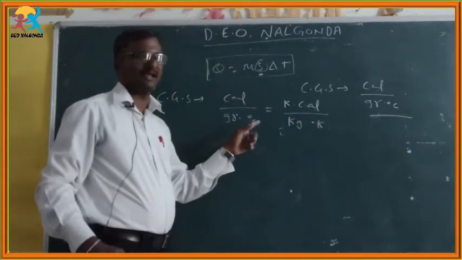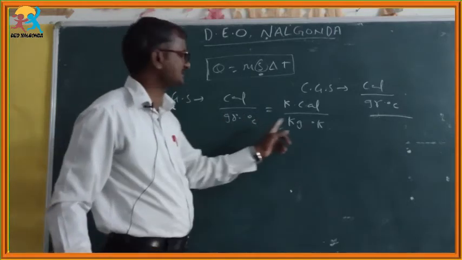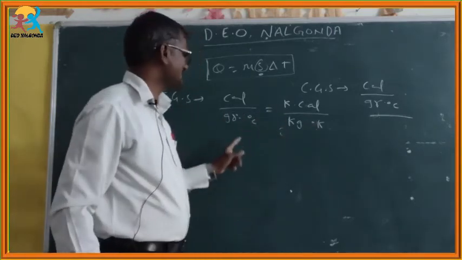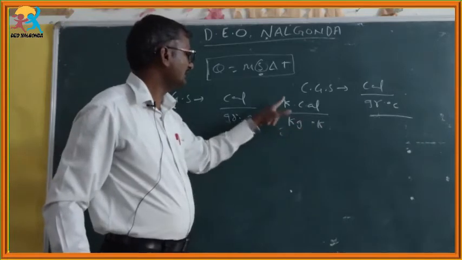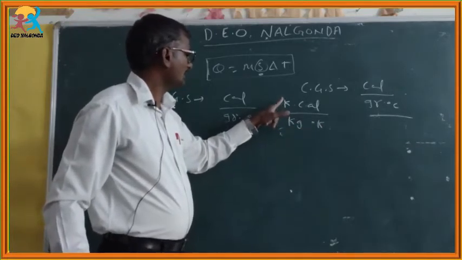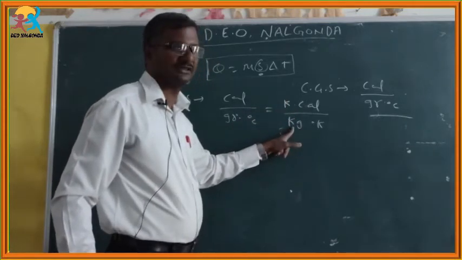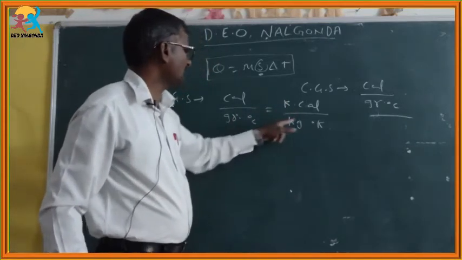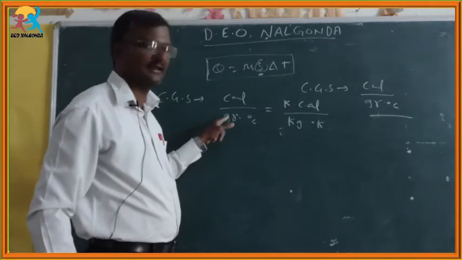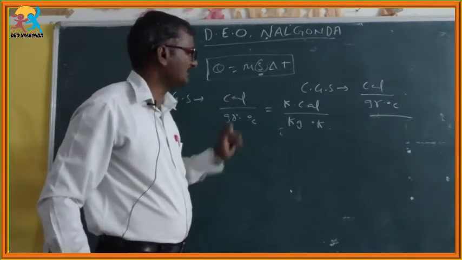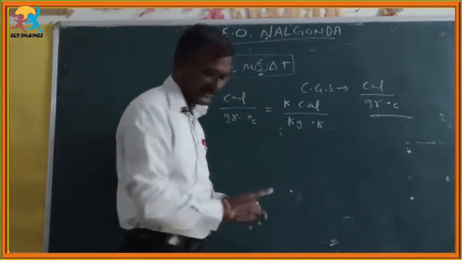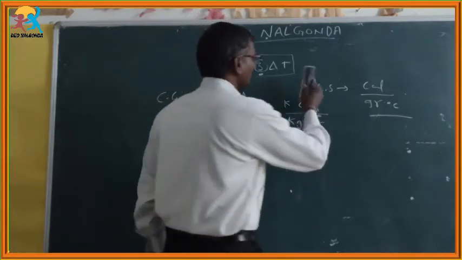Why? Already we have seen the SI unit of temperature is Kelvin, also expressed in degree Celsius. Kilo means 10 power 3, kg means 10 power 3 gram. Here 10 power 3 cancels, and again you get calorie by gram into degree Celsius, so kilocalorie by kg into Kelvin.